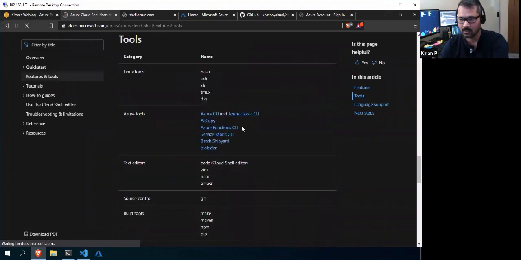Like I told you, it's kind of a complete DevOps environment. You name it, it will be there, and it is maintained by Microsoft itself.